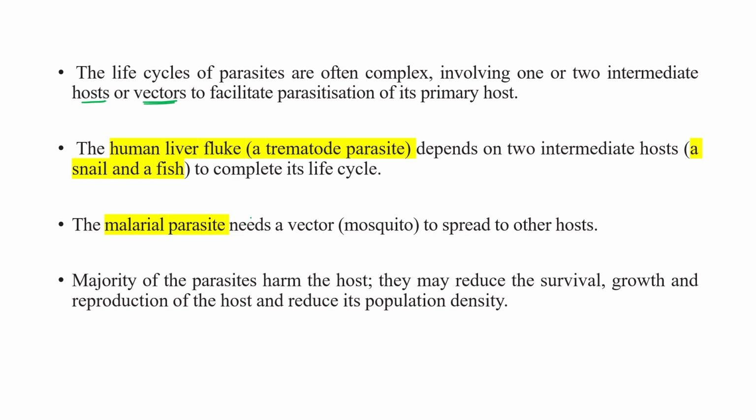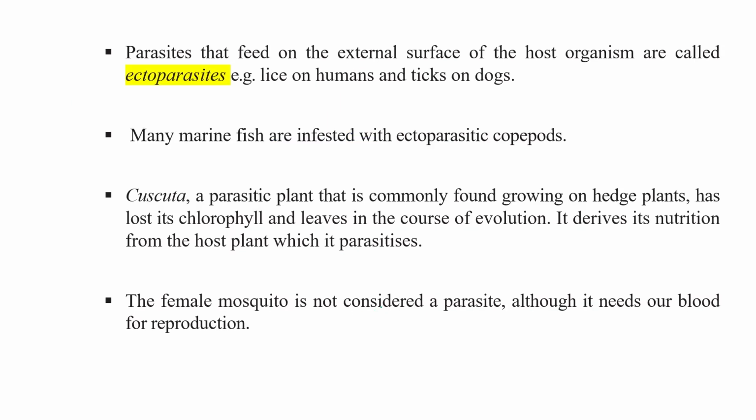There are certain examples, like the human liver fluke, which depends on two intermediate hosts, one a snail and another a fish, to complete its life cycle. Similarly, the malaria parasite needs a vector, the mosquito, to spread to other hosts. Right? So the majority of parasites harm the host. They may reduce the survival, growth and reproduction of the host and reduce its population density.